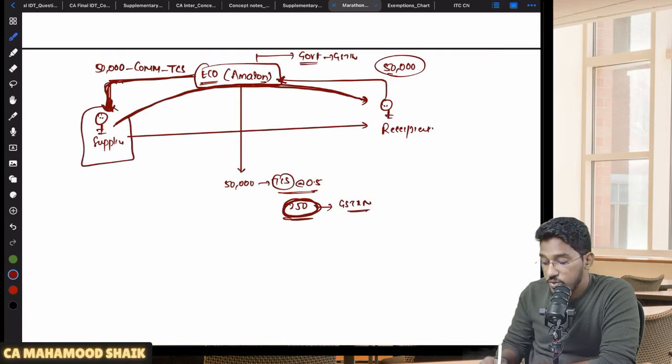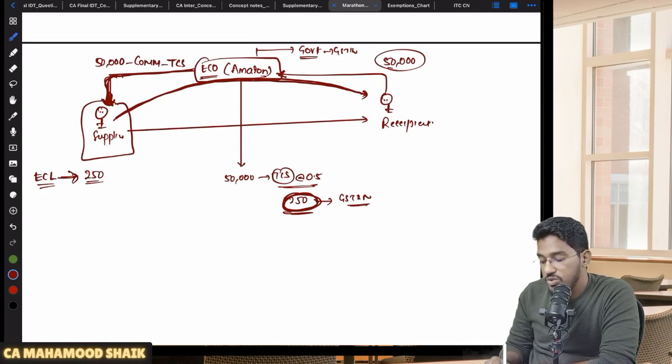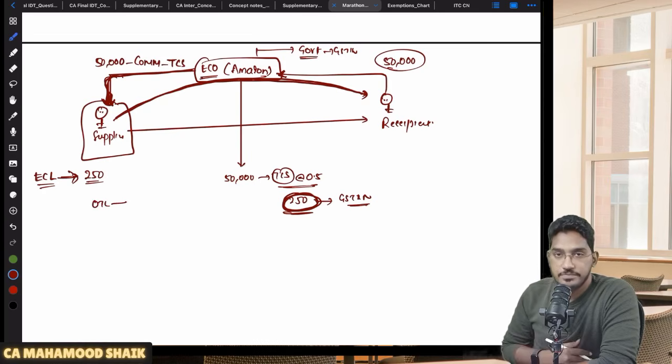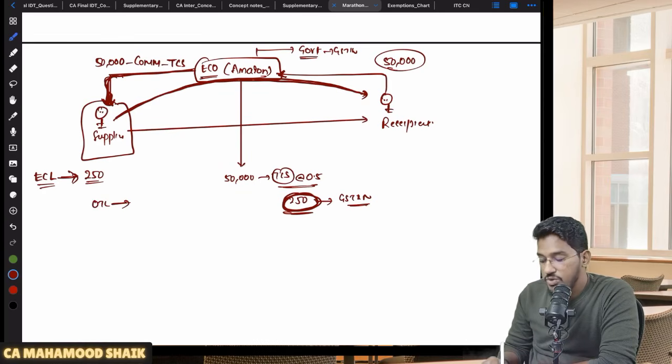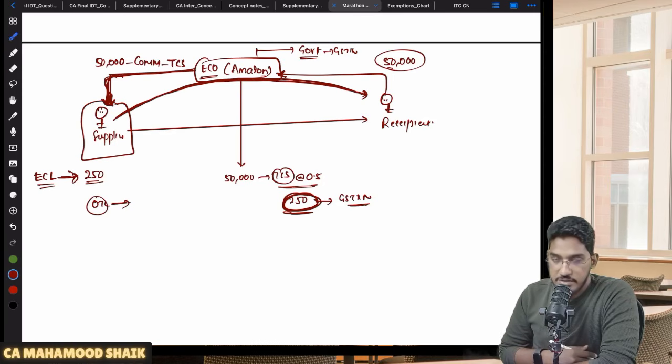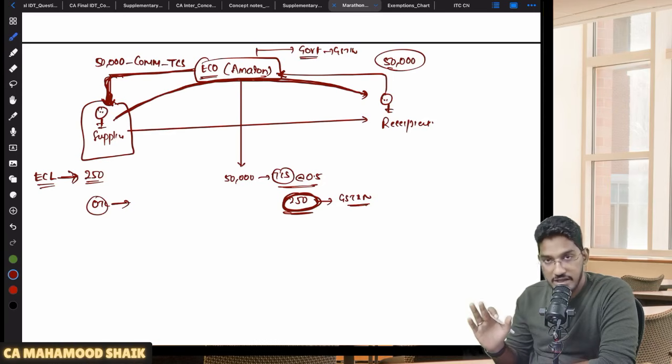Now what will the supplier do? The supplier can take that credit in his electronic cash ledger. So whatever amount of TCS has been deducted by the e-commerce operator, the supplier can claim it, and that amount will get credited to his electronic cash ledger, and it can be used by the supplier to settle his output tax liabilities. Able to understand? Clear and comfortable, everybody?